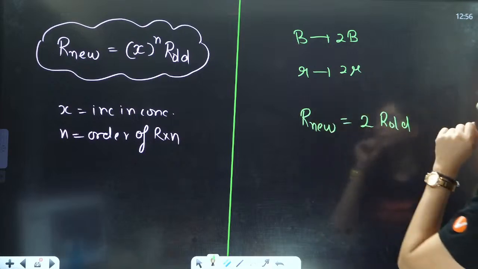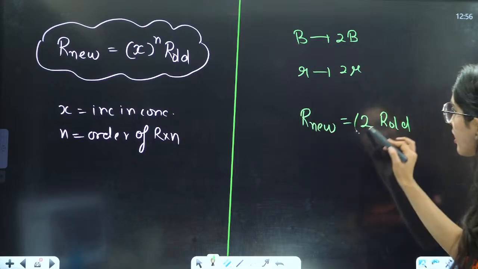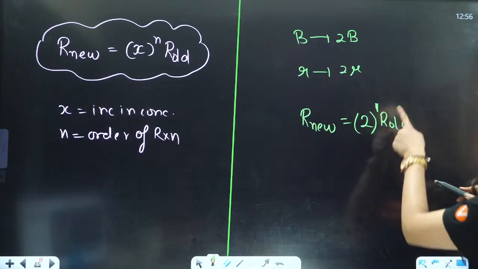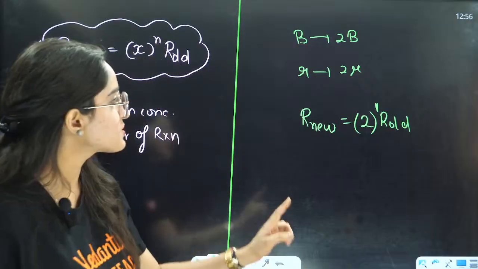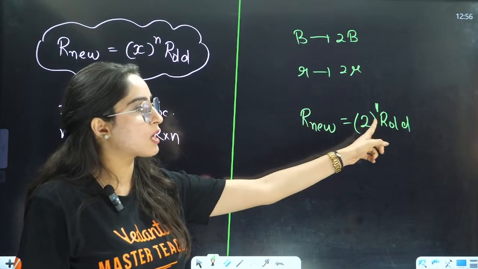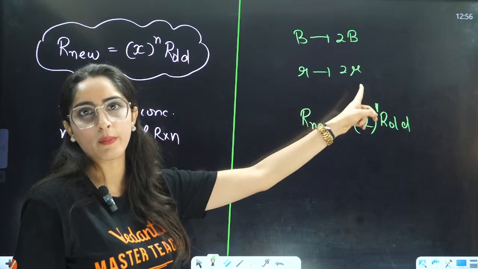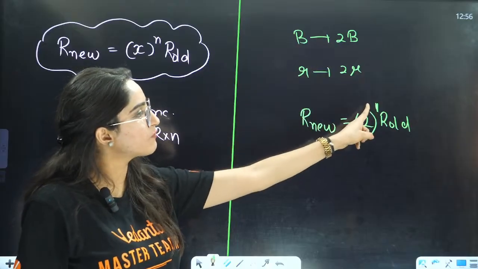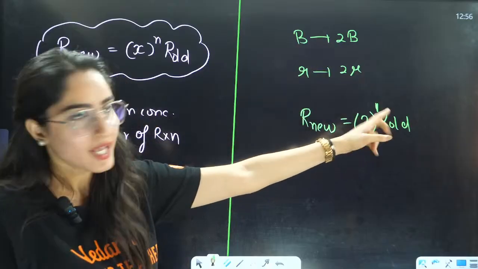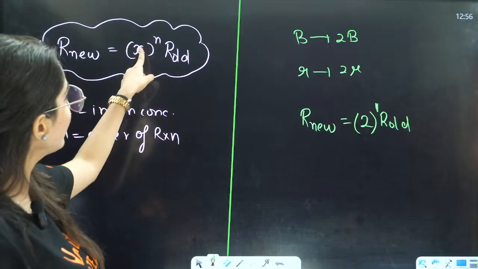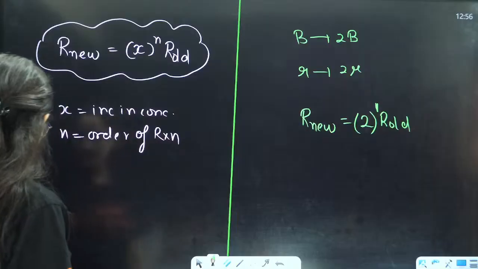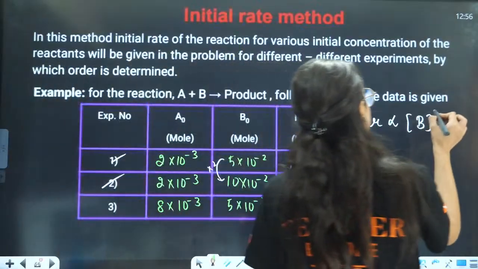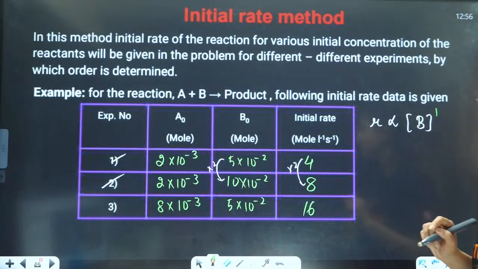That means the order must be 1, only then this is possible. If n is 1, only then it is possible that the rate is doubled. So here, can I write that with respect to B, it is a first order reaction?